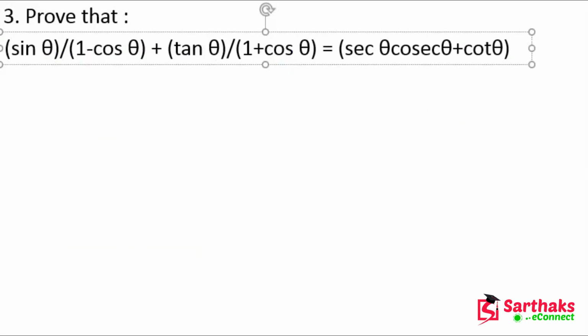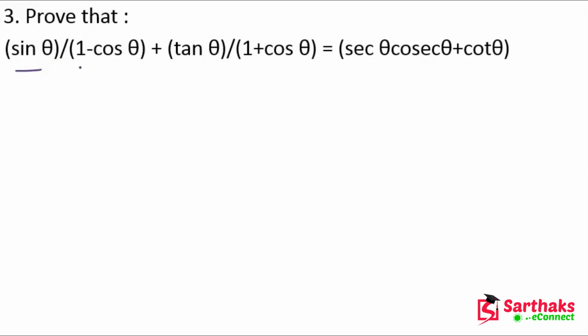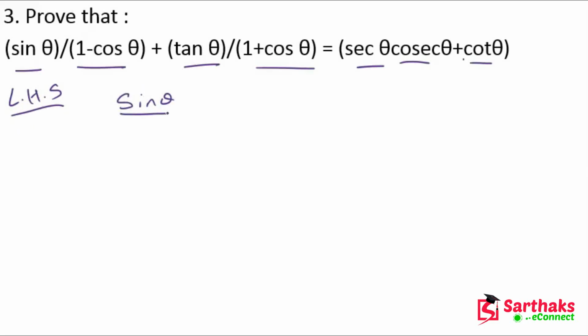The next question is, again we have to prove sin theta upon 1 minus cos theta plus tan theta upon 1 plus cos theta is equal to sec theta cosec theta plus cot theta. So again let's take the LHS. Sin theta upon 1 minus cos theta plus tan theta upon 1 plus cos theta.